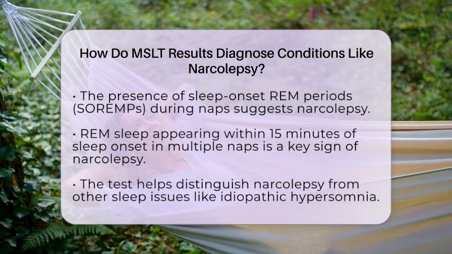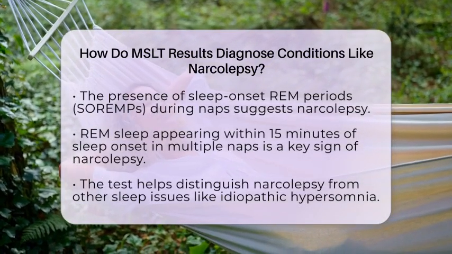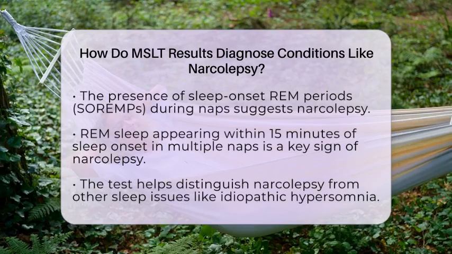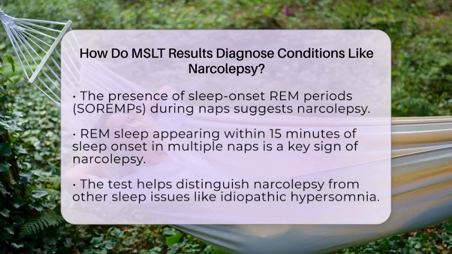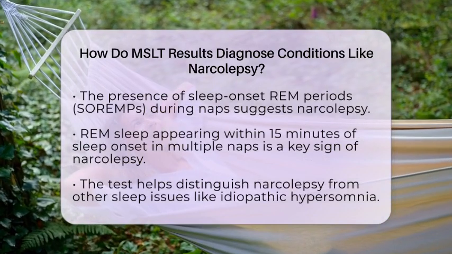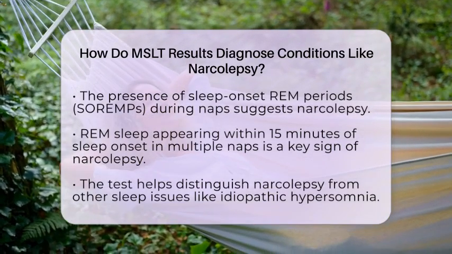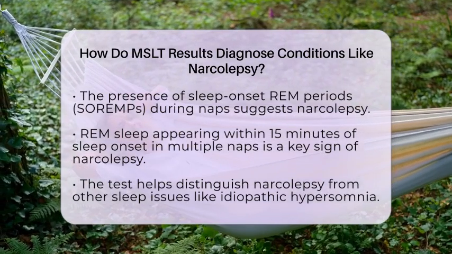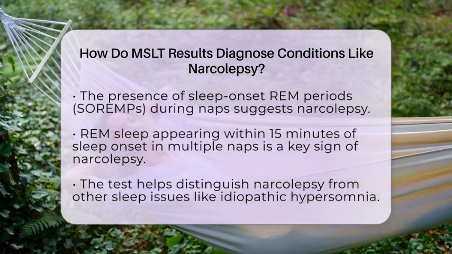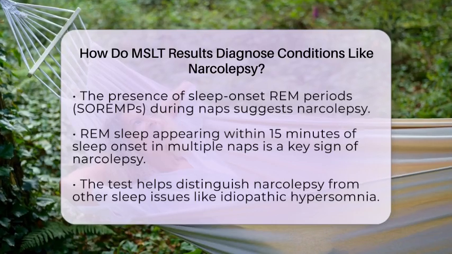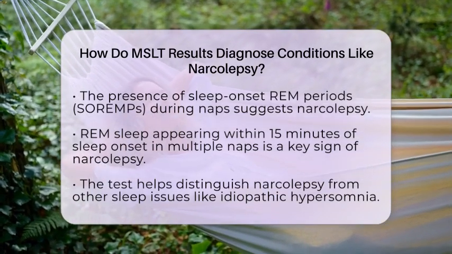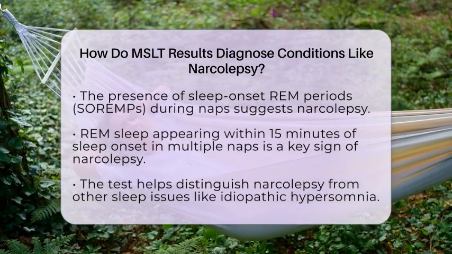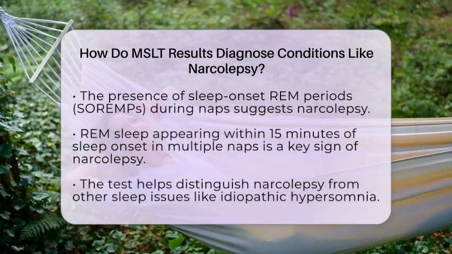The test helps doctors see if your sleep patterns are abnormal, especially the early intrusion of REM sleep during the day. This test is especially helpful because narcolepsy involves problems with REM sleep regulation. It causes REM to appear too early and too often during naps, which is not typical in other sleep disorders. The MSLT can also help distinguish narcolepsy from other causes of sleepiness, like idiopathic hypersomnia, where sleep latency is short but REM sleep doesn't occur as early or as often.